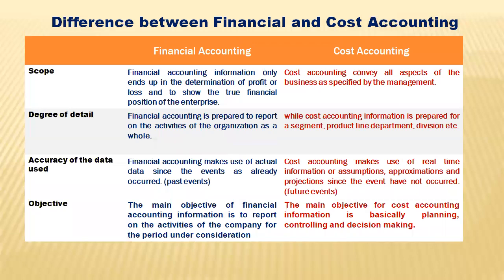So let's look at the scope. What is the scope of financial accounting? The scope of financial accounting is to determine profit or loss at the end of the day, and also the true financial position of the business organization. So whatever we are doing at the end of the day is to determine if we have made profit or loss, and to know the true financial position of that company as at the year end. While for cost accounting, it is to convey all aspects as designed by management, as required by management.